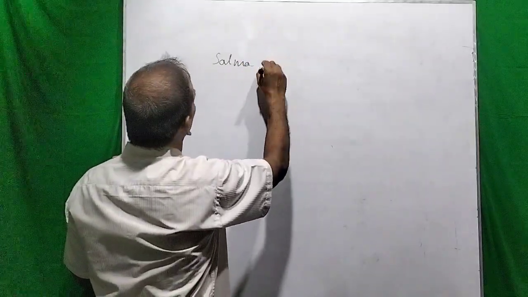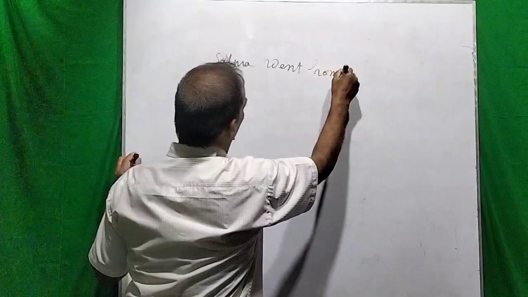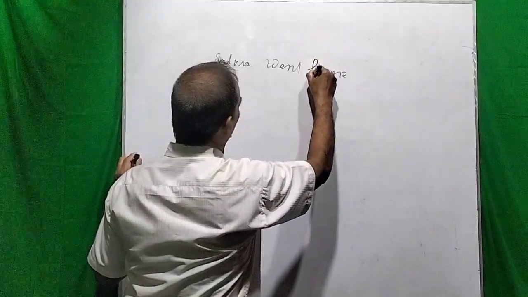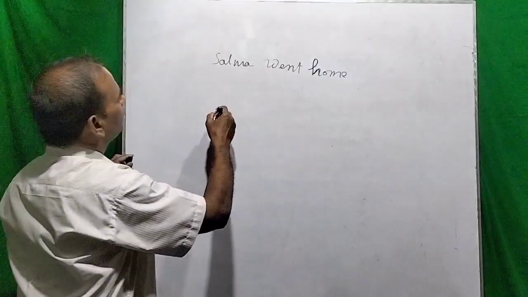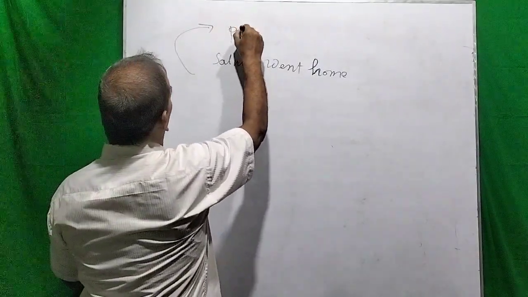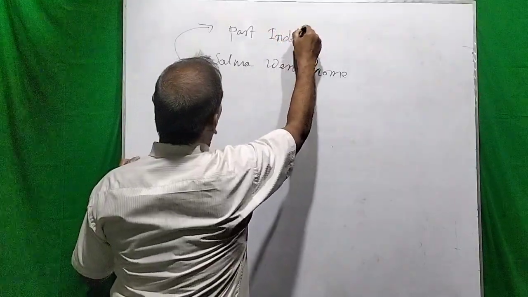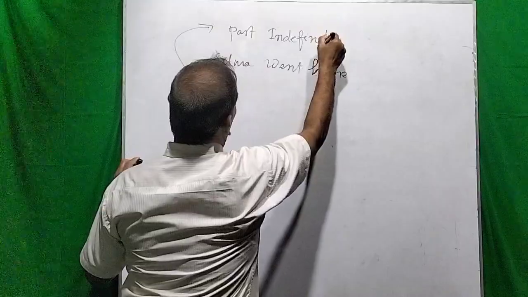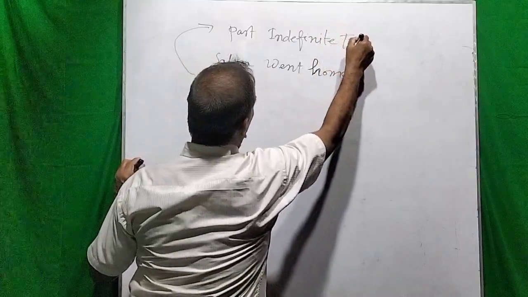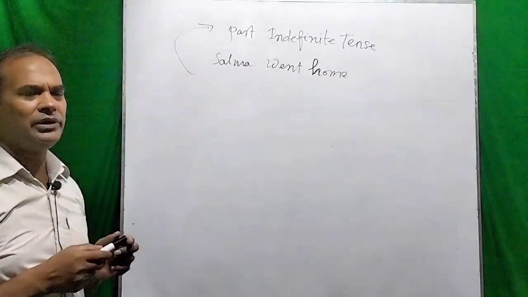Salma went home. Dear viewers, you see this is past indefinite tense. So how can we make it?